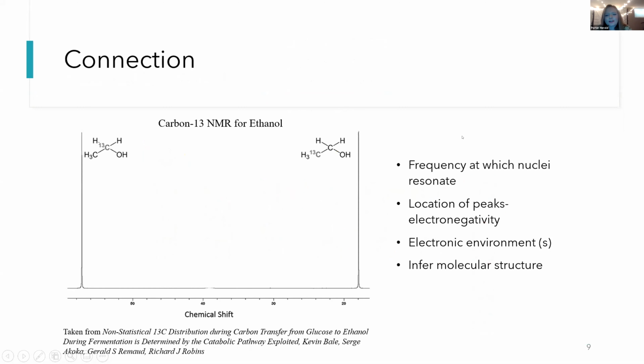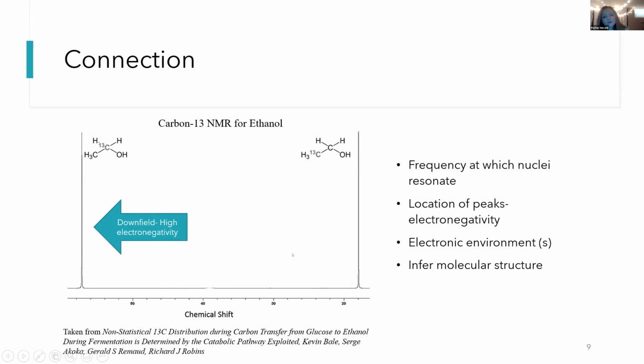So the connection here is between electronegativity and shielding. The frequency at which nuclei are resonant will change depending on the electronic environment. And so that will affect our location of peaks. Different electron environments, different peaks. And one thing about the NMR graph, if we go downfield, we'll have higher electronegativity for these electronic situations.